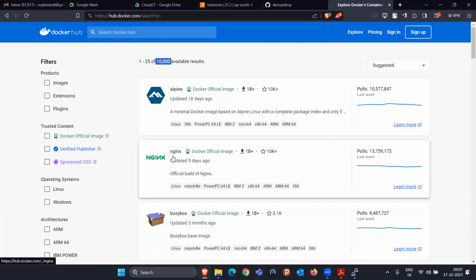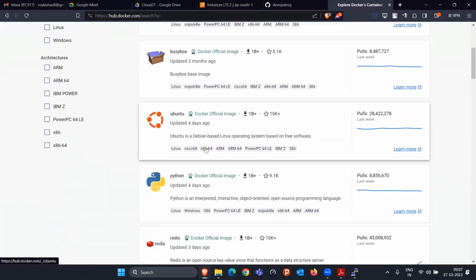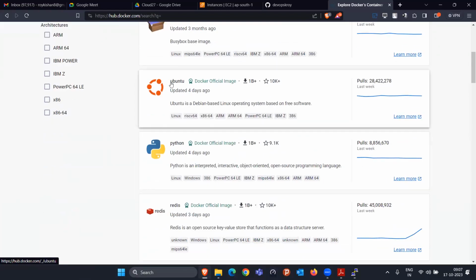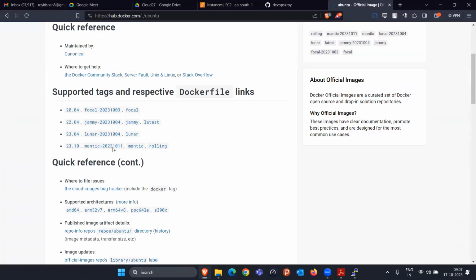Nginx is there, Alpine is there, BusyBox, Python, Ubuntu, right? Take an example, you want to go with Ubuntu. I will click on this Ubuntu. In the Ubuntu page, they are saying docker pull ubuntu. Whenever you use this command, by default, it will download the latest version.